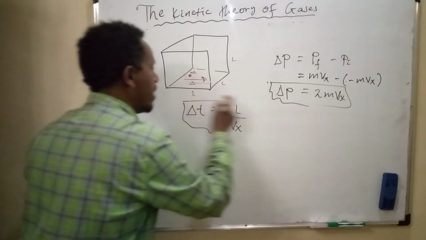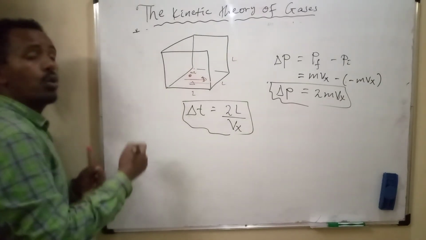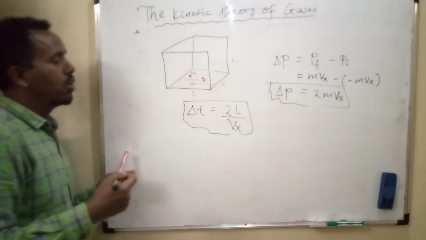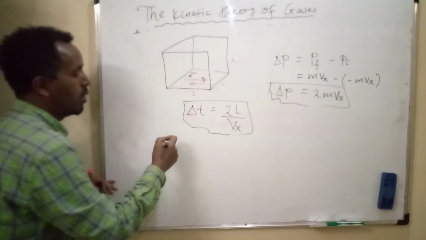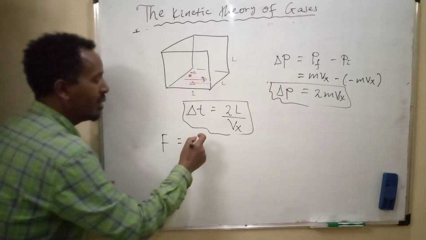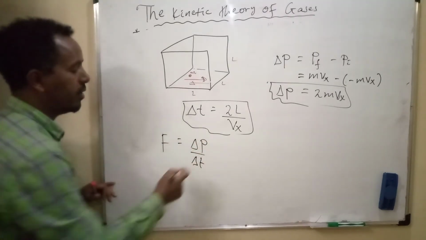This is also another equation, but from Newton's second law, force is equal to change in momentum over change in time. This is Newton's second law.